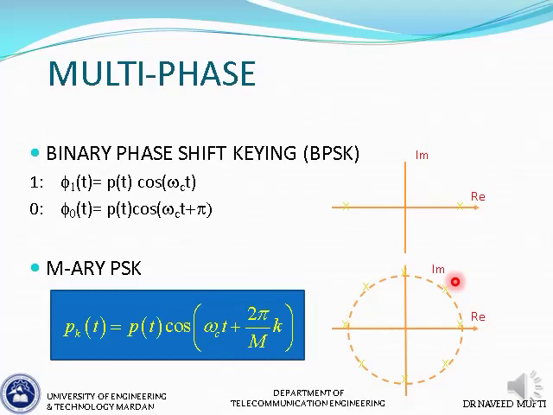So if the symbol rate is 1 symbol per second for both of them, when we transmit one symbol in this case, we are basically transmitting 1 bit per second. But if the symbol rate is 1 symbol per second and we are transmitting a symbol here, then basically our bit rate is 3 bits per second.